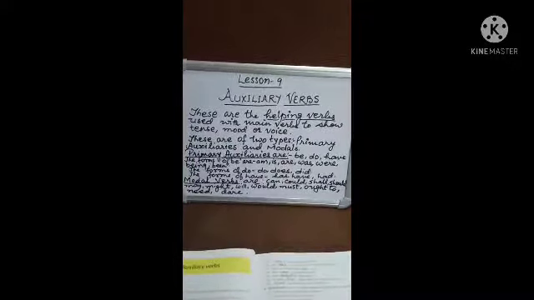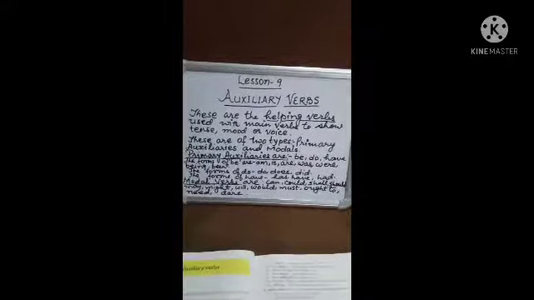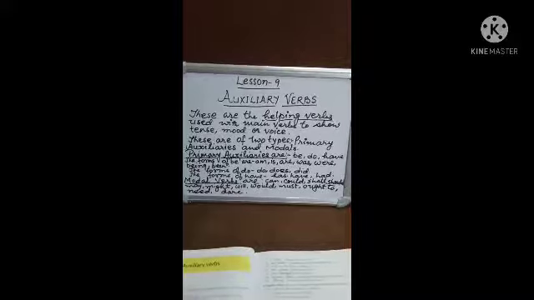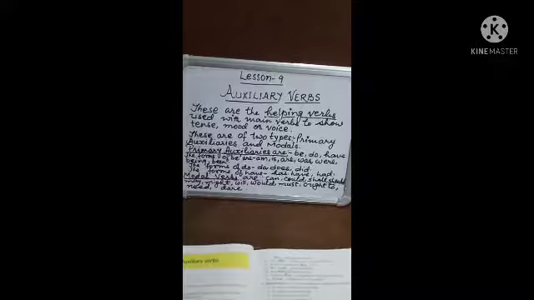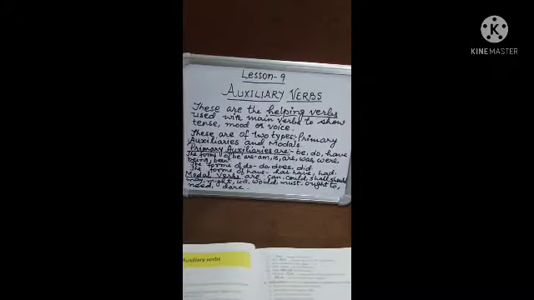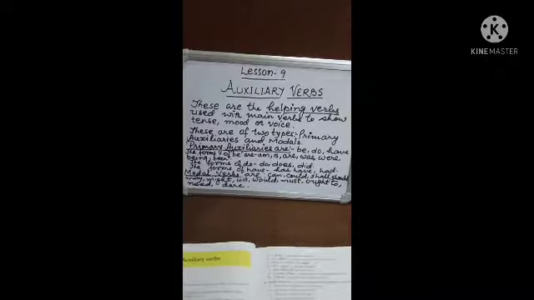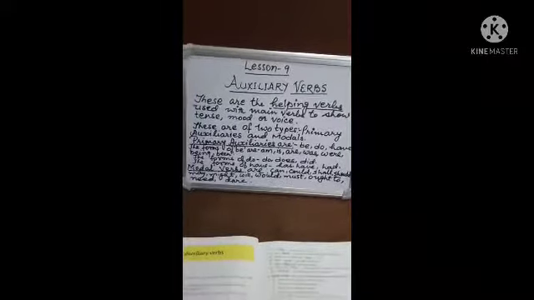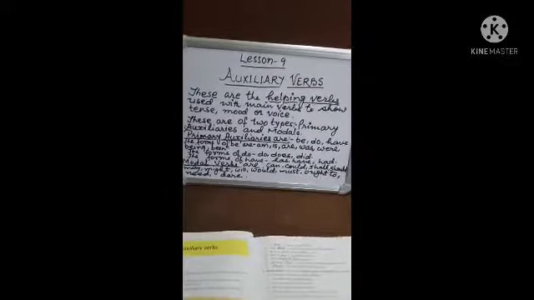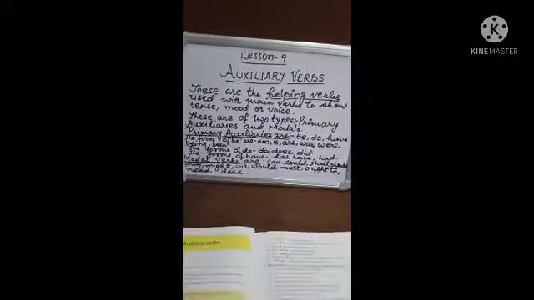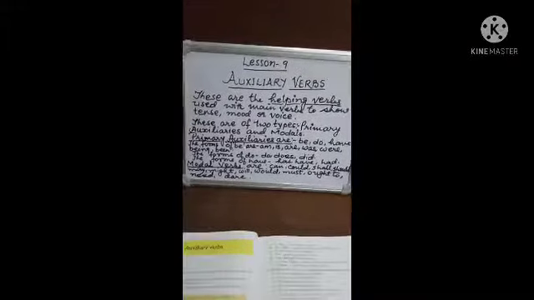So today we will learn about auxiliary verbs. In our previous classes, we have gone through various kinds of verbs. In those kinds, auxiliary verbs are one. So auxiliary verbs are the helping verbs which are used with main verbs to show the tense, mood or voice of a sentence. So auxiliary verbs are of two kinds.